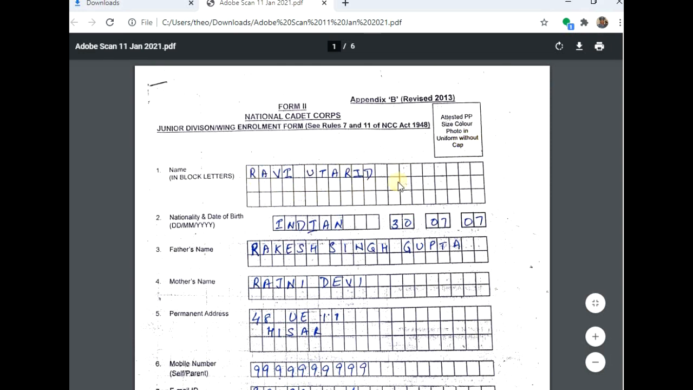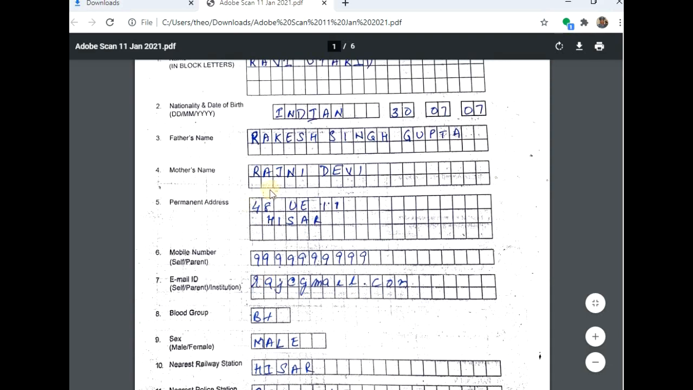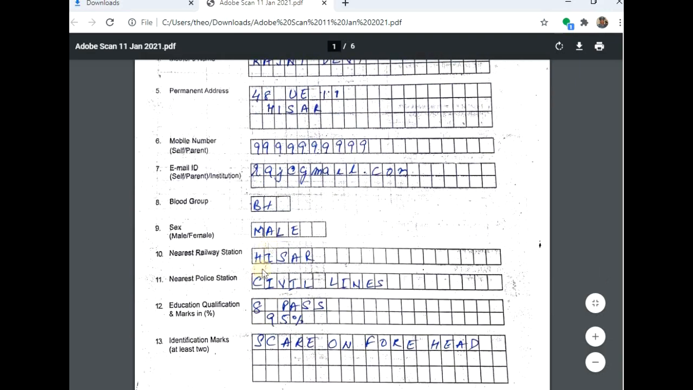Then you have to fill the name, your nationality, Indian, date of birth. Then your father's name. Please leave one space between your first name, second name and third name. Then mother's name. Then you have to fill the address. Leave the gap. Then your mobile number. Then your email address. After that, the 8th point is blood group. Then whether you are male or female, you can fill it over here.